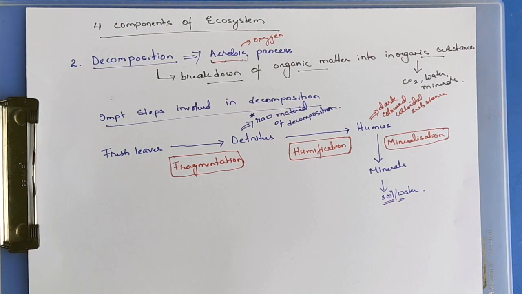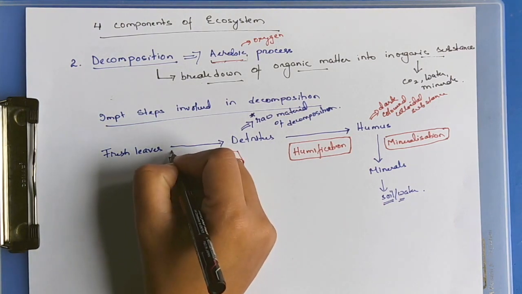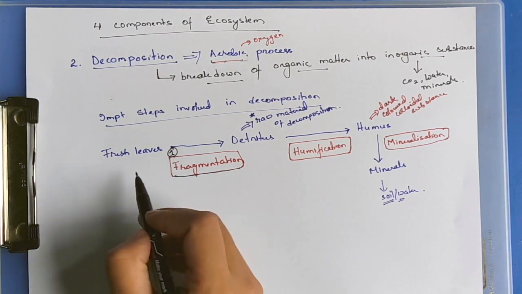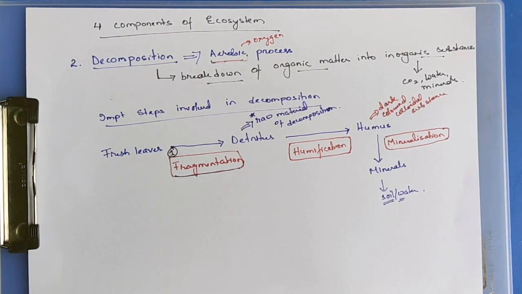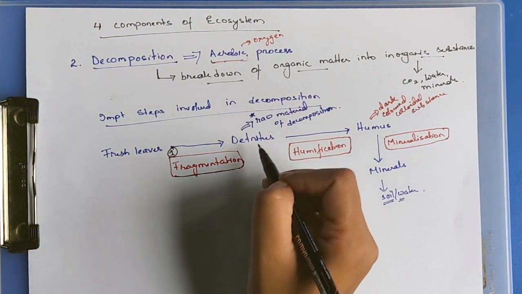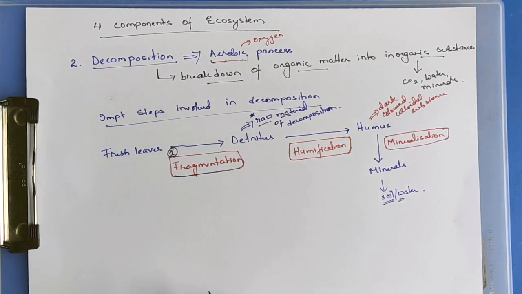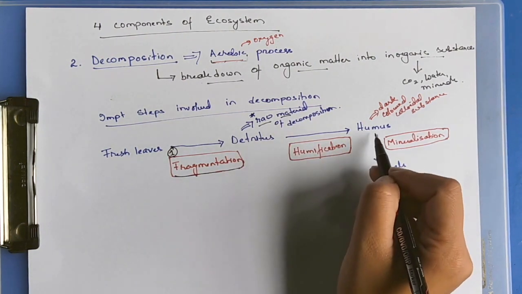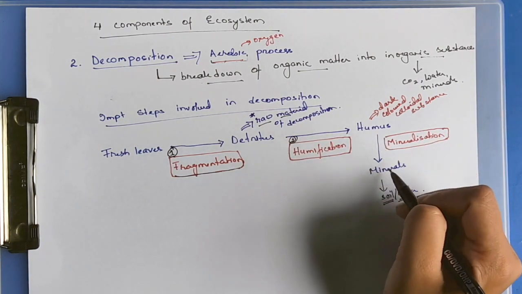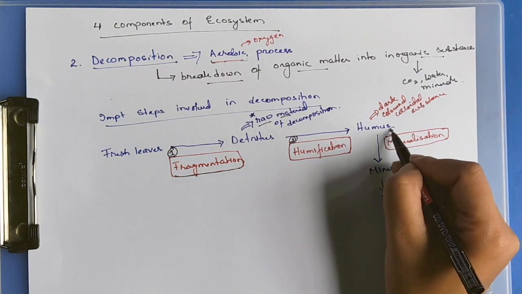The important steps involved in decomposition: first, fragmentation. Fragmentation is the process of breaking down organic matter or fresh leaves into smaller fragments or particles to form detritus, and detritus is the raw material of decomposition. Converting detritus into humus is known as humification, and the process of converting humus into minerals is known as mineralization.